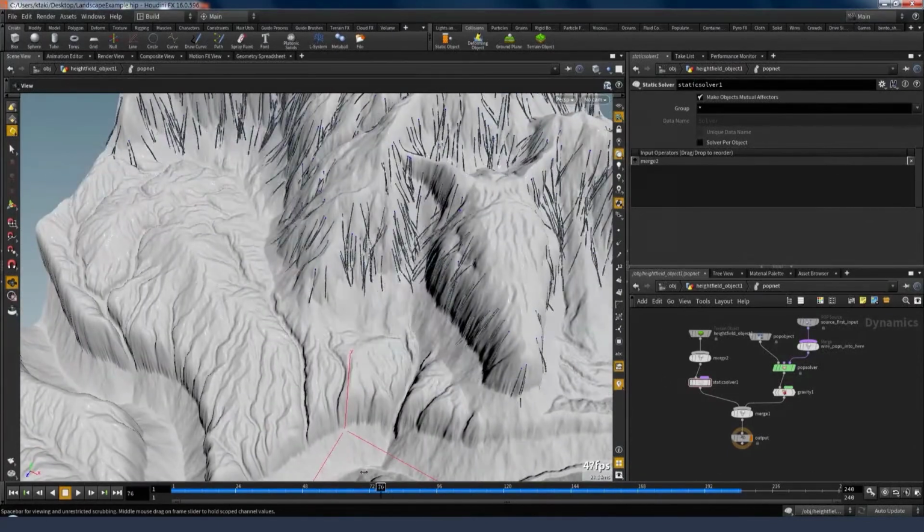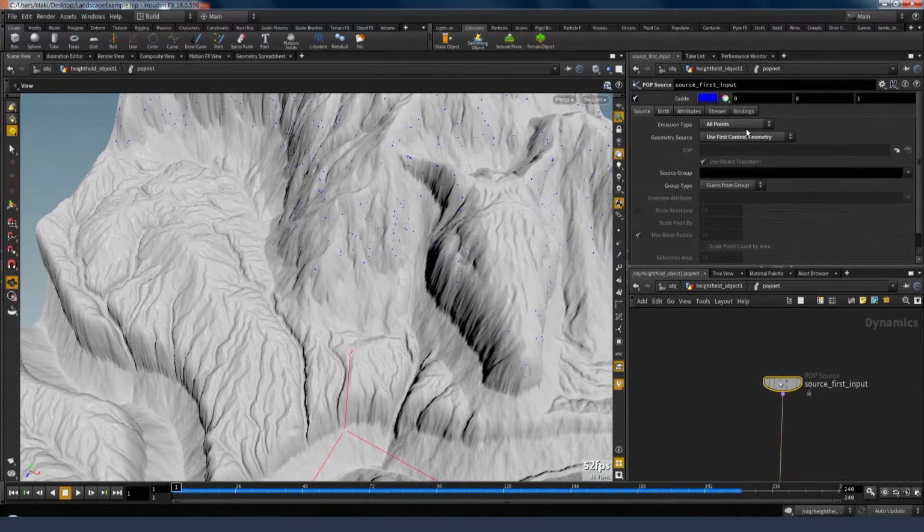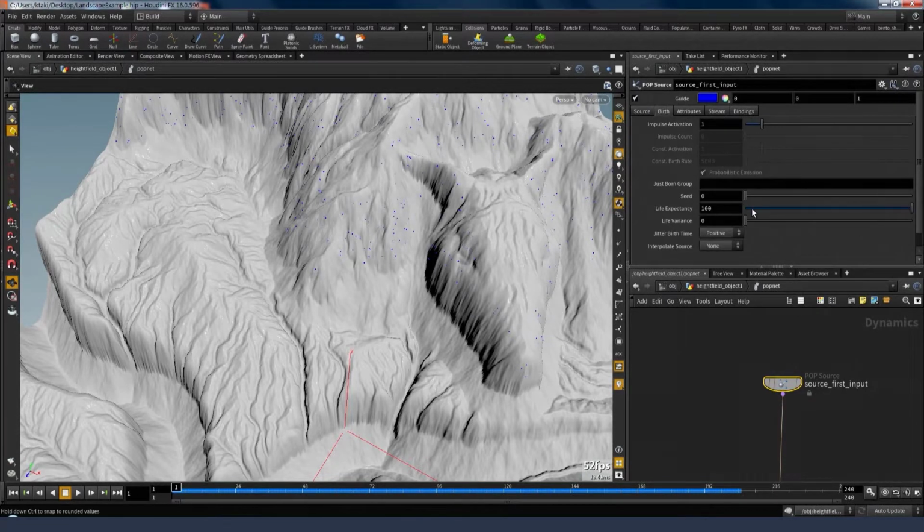But let's make this a little more believable, because right now it's just these perfect streams of particles.